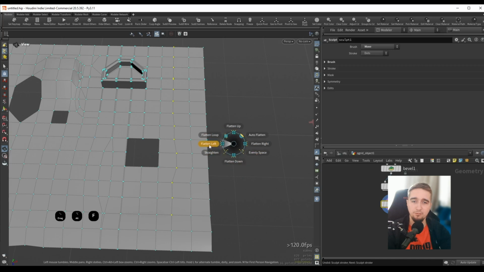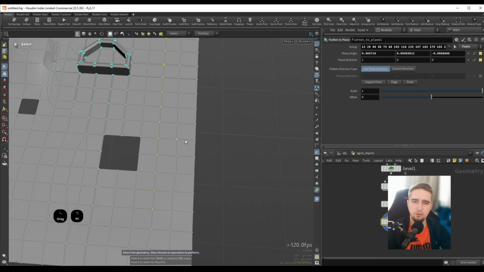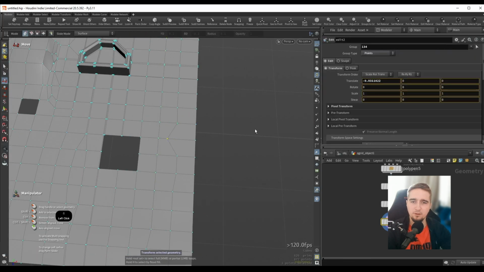So if I flatten left, we arrange all of these points perfectly on the left. And then we have some further adjusting that we can do over here. So we can move the entire selection if we want, and we can further control some more options over here. So really, really powerful, especially when it comes to hard surface modeling.